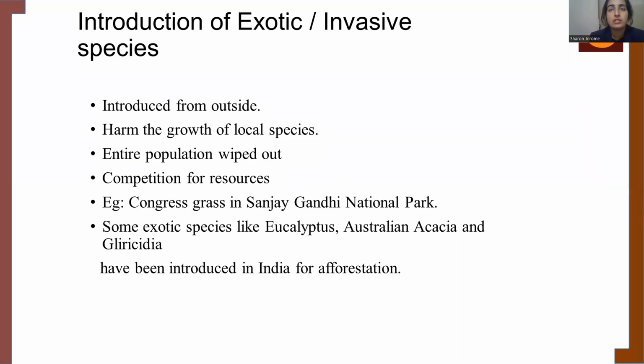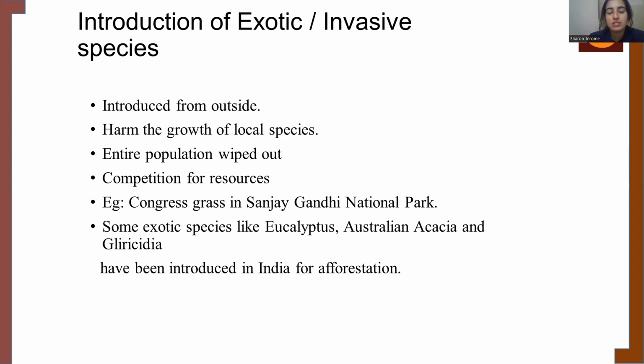When an outside species is brought to a local or native environment, the native species start to have a competition with the exotic species, which ultimately can wipe out the entire native population.